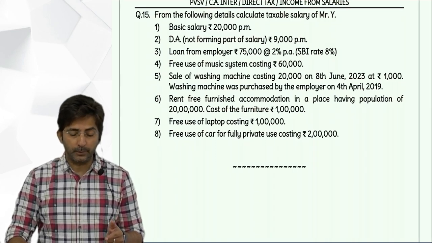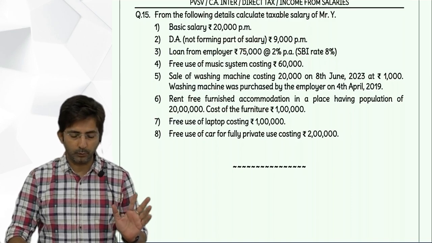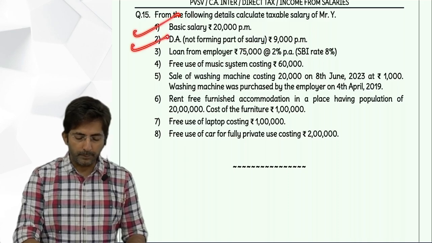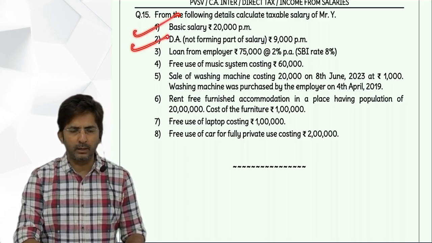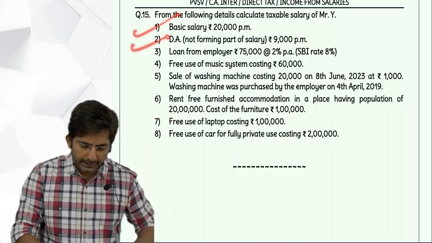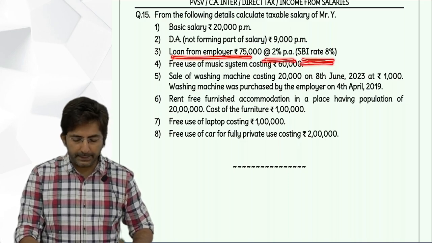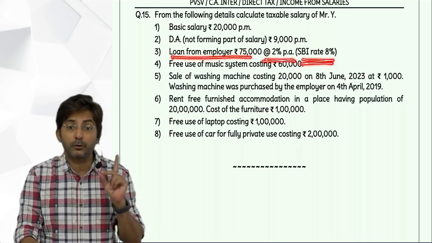Basic salary, come on fast. Basic salary 20,000 per month into 12, 2,40,000. Then DA not forming part means not in terms: 9,000 into 12, 1,08,000. Then loan from employer at 2%, SBI rate 8%. This is interest benefit, perquisite.